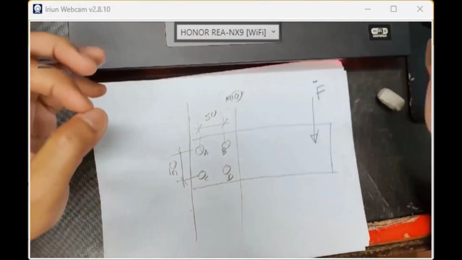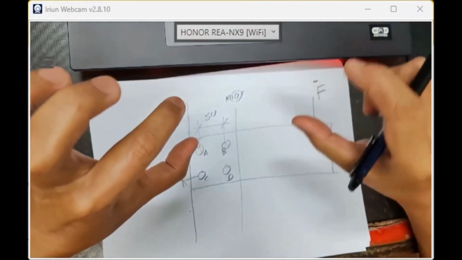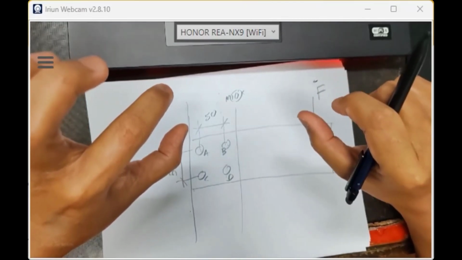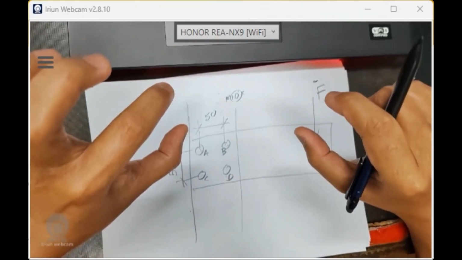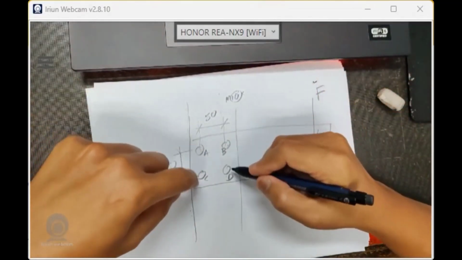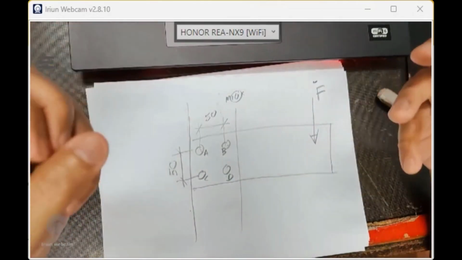M stands for metric thread, and 10 means the major diameter. It means the shank diameter, the major diameter of the thread. The major diameter is the peak to the peak, not the minor diameter. The minor diameter is the root to the root. The major diameter is the shank diameter. So you want to select M10 and check whether it will fail or be safe.